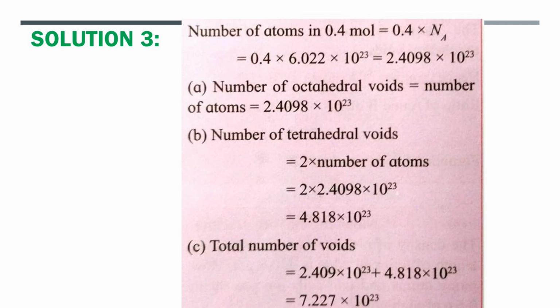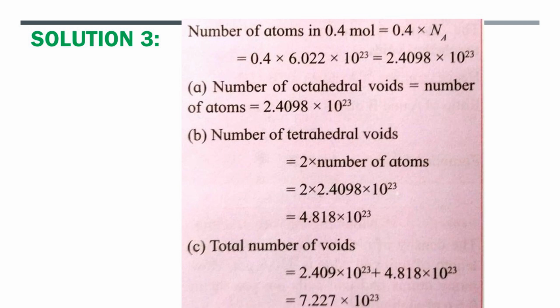We know that 1 mole of a substance contains Avogadro's number of atoms, and therefore 0.4 mole of the substance contains 0.4 multiplied by Avogadro's number, that is Na. Therefore, this is equal to 0.4 multiplied by 6.022 multiplied by 10 raised to 23, and it comes to be 2.4098 multiplied by 10 raised to 23 atoms.